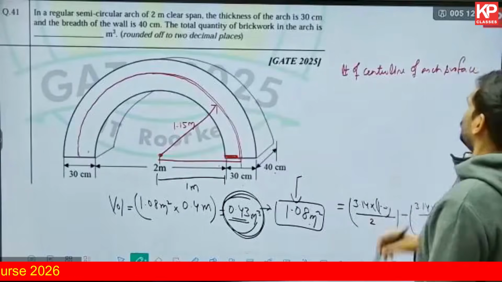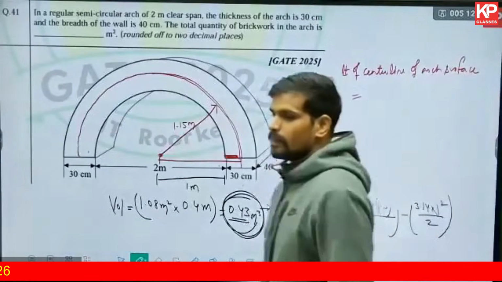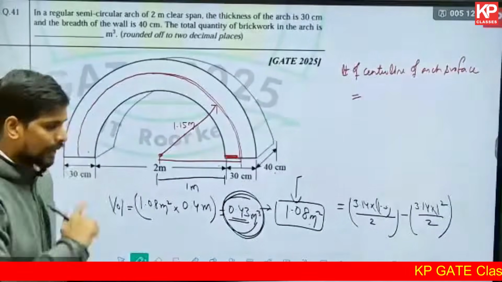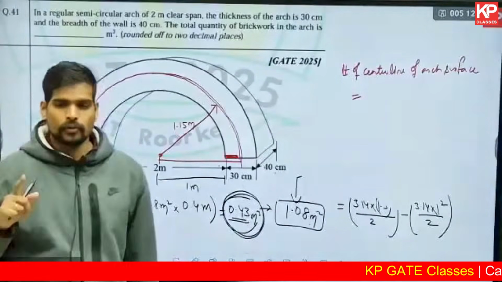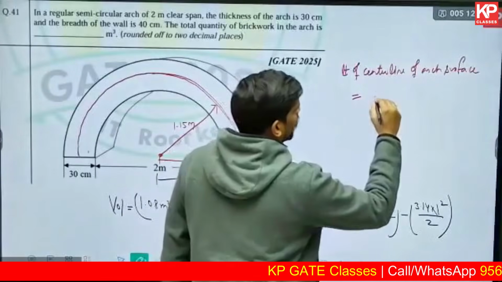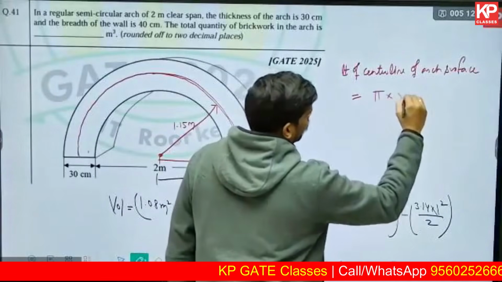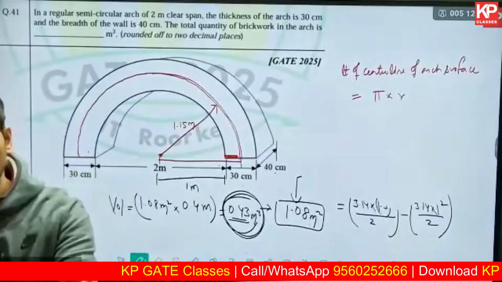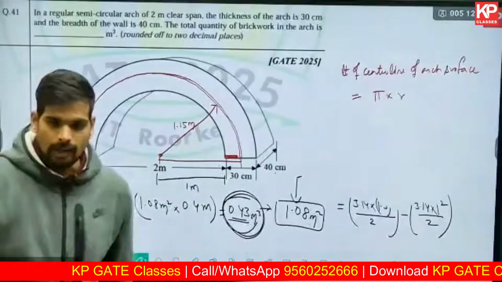Length of the center line of the arch will be equal to half of the circumference of the circle. Perimeter or circumference is 2 pi r. This is a semicircle, so it will be half of that. Half of 2 pi r will be pi into r.